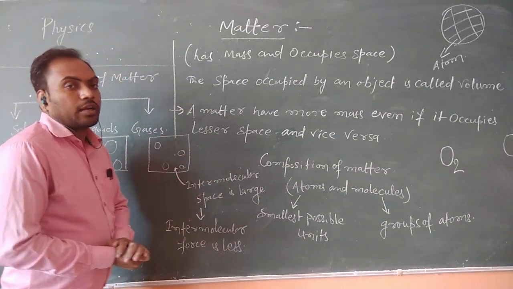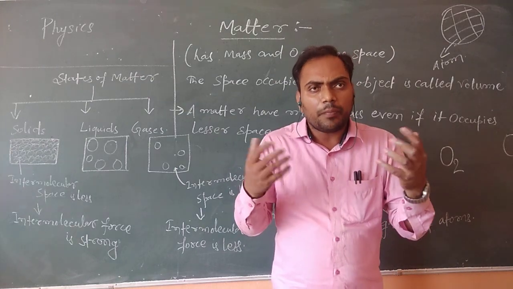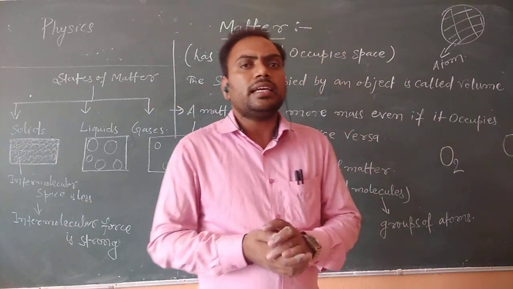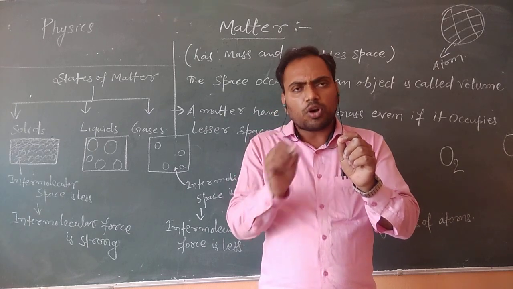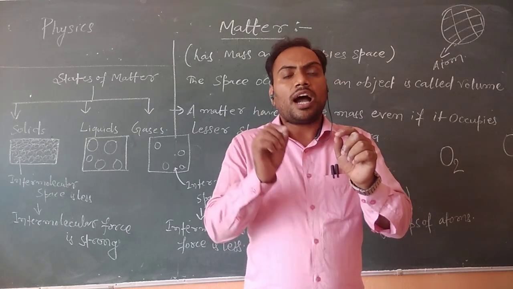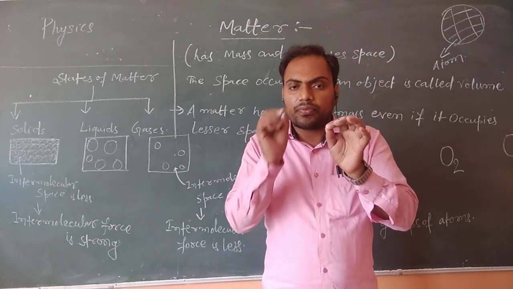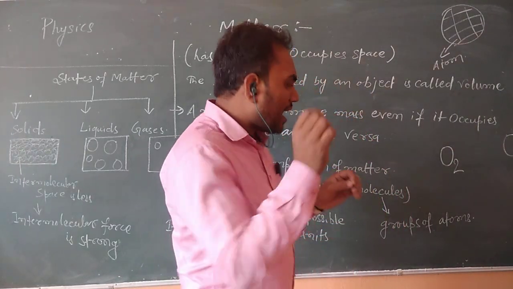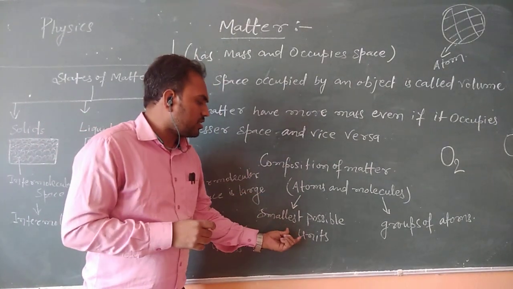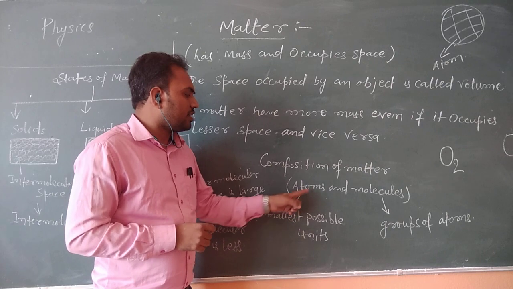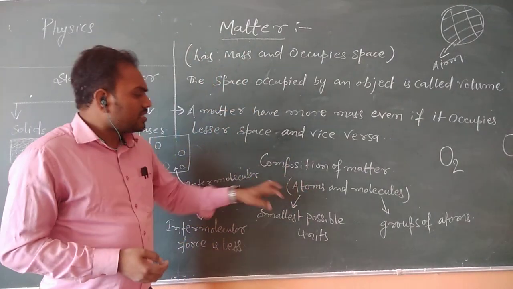Composition of matter. Composition of matter means what the matter is made up of. Basically, if we break any matter into the smallest possible particles, after that we cannot break it further. That smallest possible unit is called an atom.